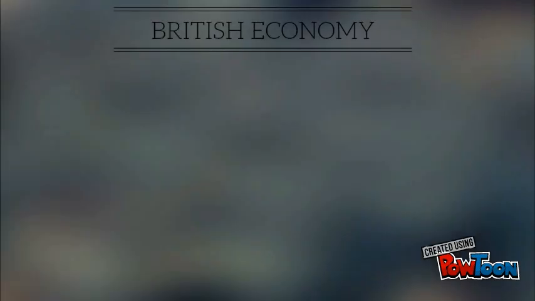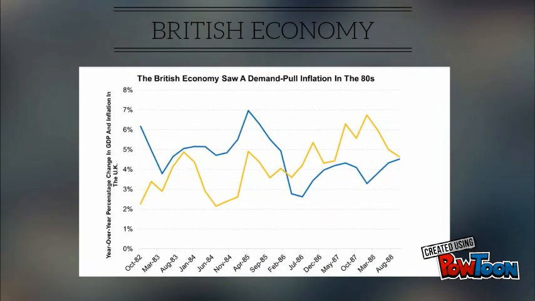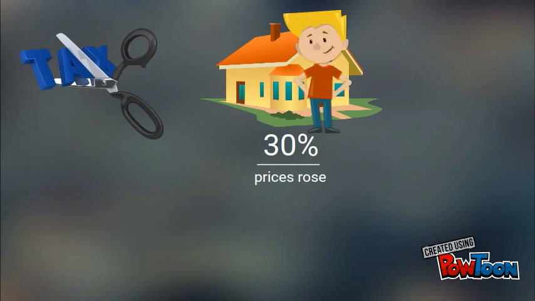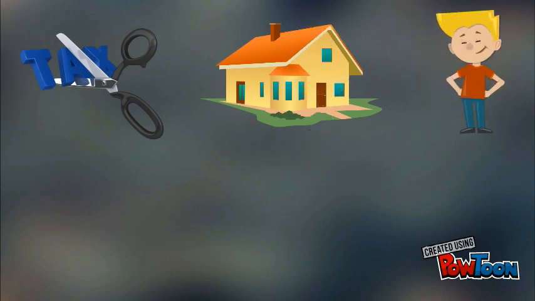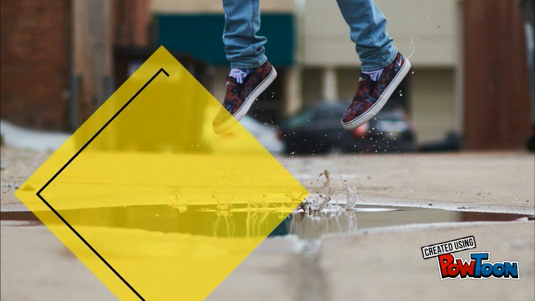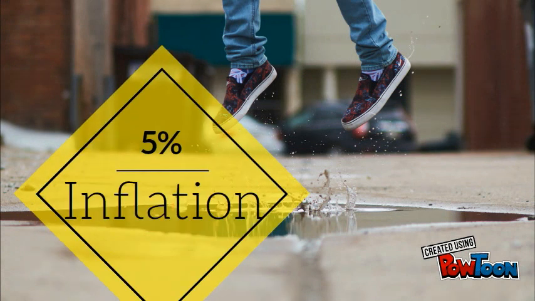A real-life example can be taken from the 80s in the British economy, when they experienced rapid economic growth. The government cut tax rates and house prices rose about 30%, which fueled the positive wealth effect. Thus, consumer confidence soared. This led to higher spending and borrowing and lower saving. The rate of economic growth reached 5% per year, and this led to a rise in inflation since companies could not catch up with the demand.